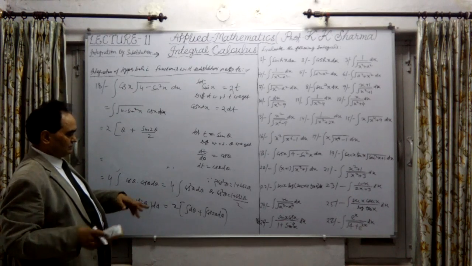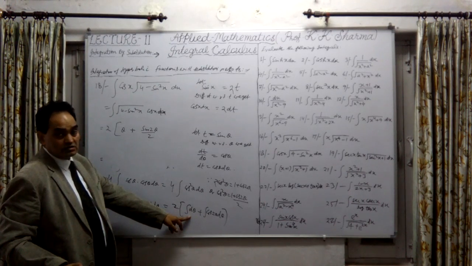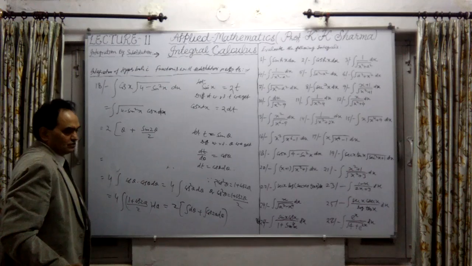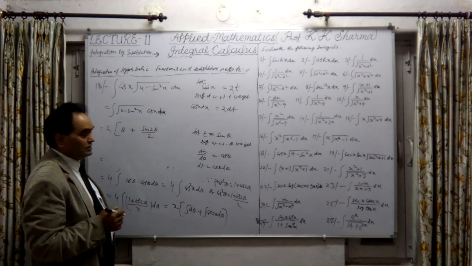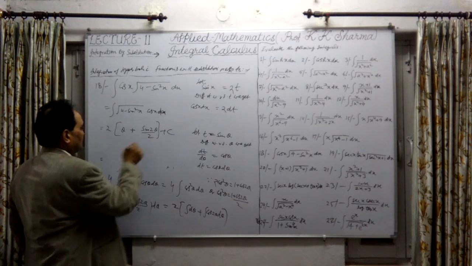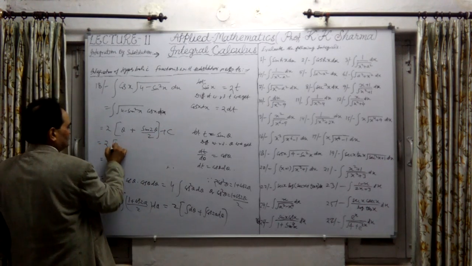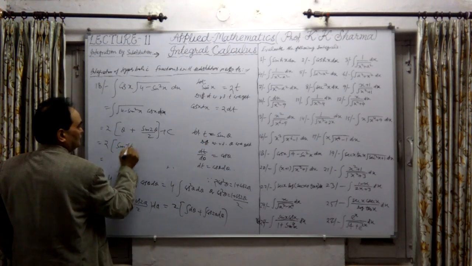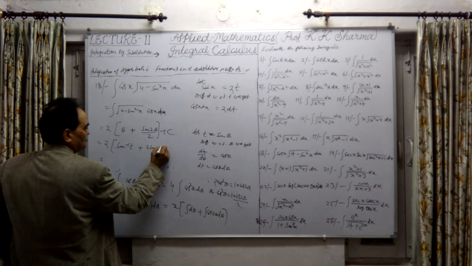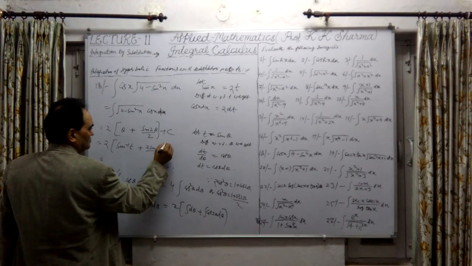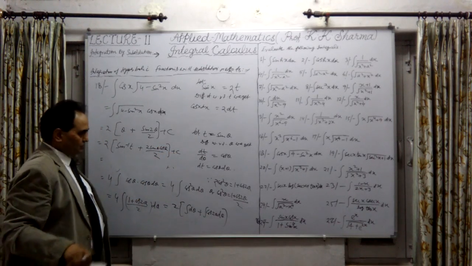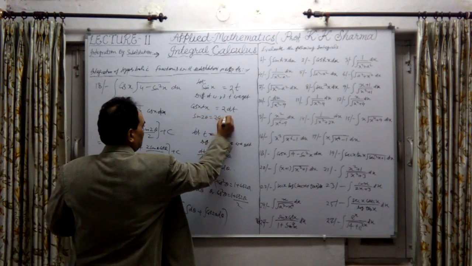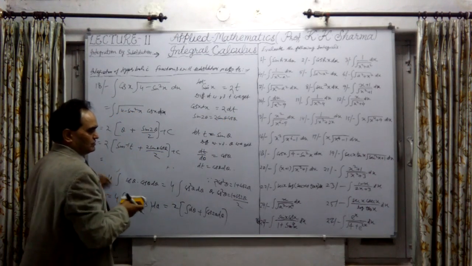So integration is done. Integration of d theta is theta, plus integration of cos 2 theta is sine 2 theta upon 2. Plus constant of integration we can write here. Now this is twice theta. From this one, it is sine inverse t only, plus 2 sine theta into cos theta upon 2, plus constant of integration. Since this is again sine 2 theta, we know that it is 2 sine theta into cos theta. In hyperbolic also the same formula is applied.